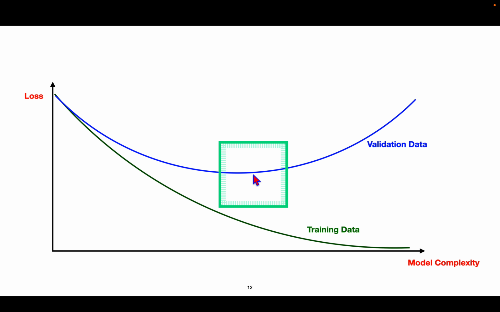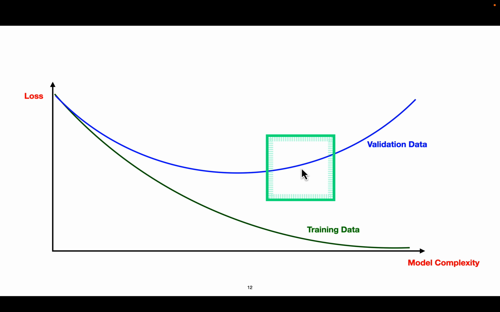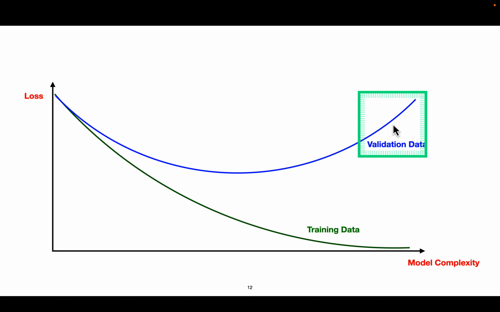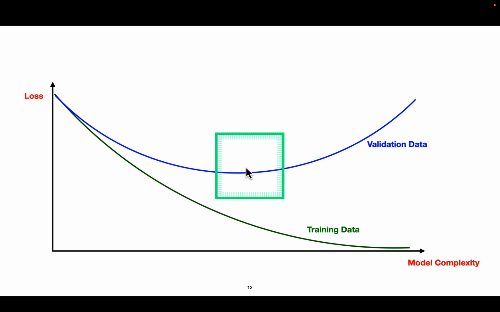and at this particular point, the loss has reduced, but model complexity has increased. But if we go more towards the right, model complexity keeps going up, and as model complexity goes up, the loss also starts to increase.